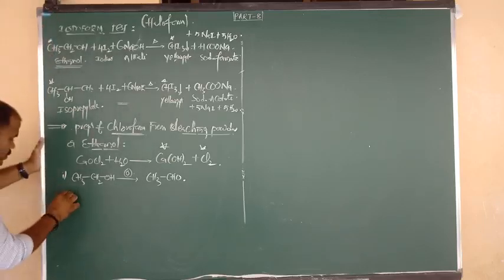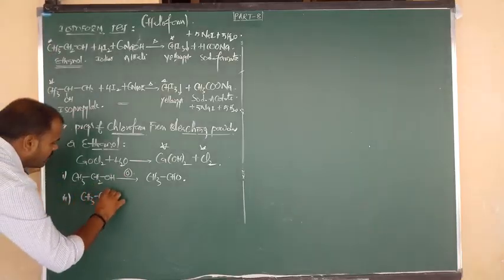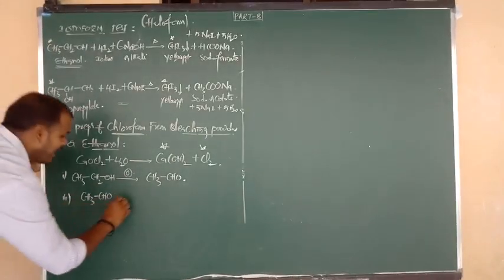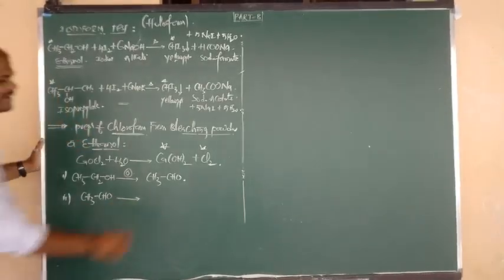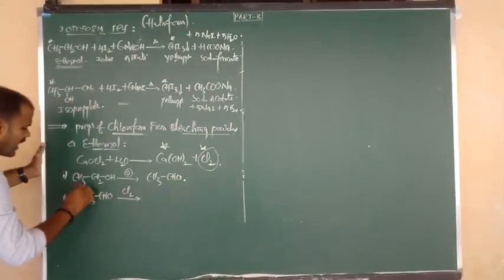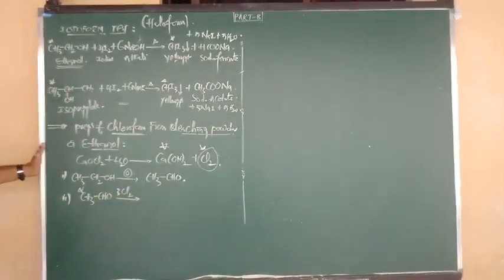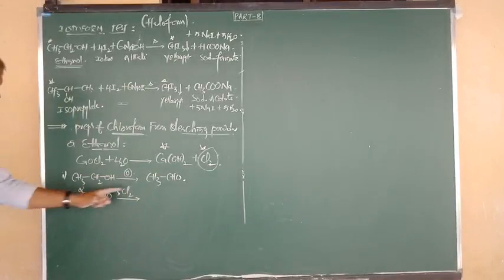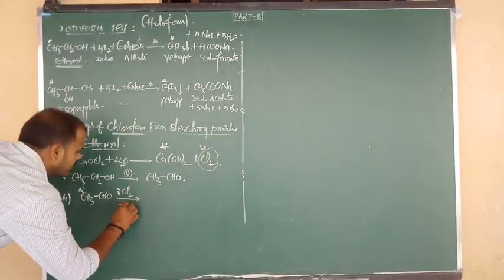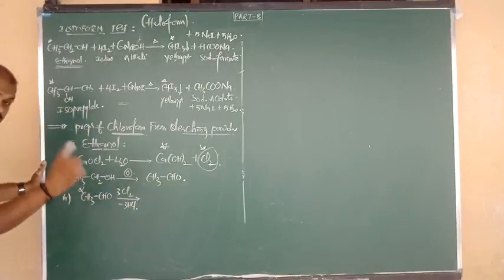Okay, now go to the second step. What is the formula of acetaldehyde? CH3 bonded to CHO. Now acetaldehyde undergoes reaction with the reagent chlorine. But at the alpha carbon, how many hydrogens are there? 3 hydrogens. So we require 3 moles of Cl2. All 3 hydrogens are replaced by 3 chlorines, and they are removed in the form of 3 moles of HCl.